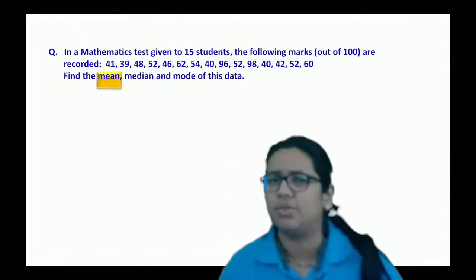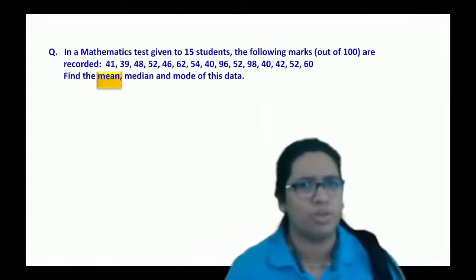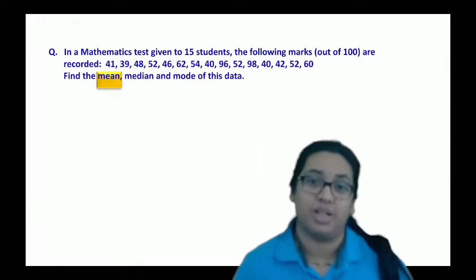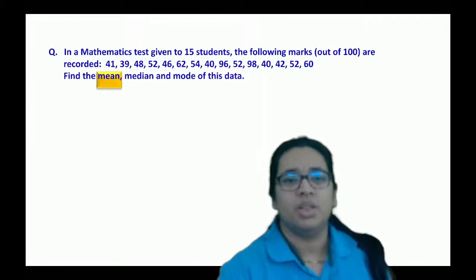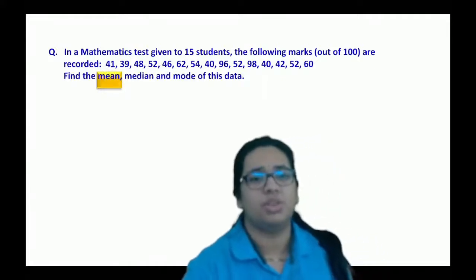As you can see, 52 is repeated many times, right? So you might get 52 here. The remaining questions, you just have to solve as your homework. Okay? We'll go through another question here.